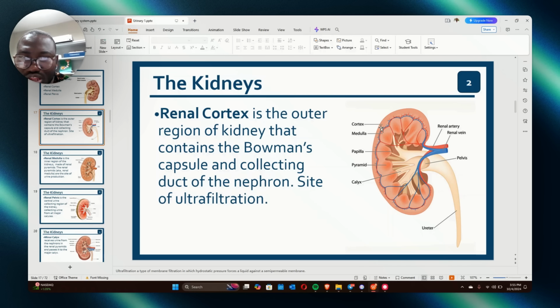So if this is the cortical vein, what will this be? This will be the arcuate vein. See the green one, the blue one. Then the arcuate vein will become what? The interlobar. Look at it here. This is arcuate, this is interlobar. The interlobar join together to form segments. These segments, you understand? Then the renal and then the renal vein. You understand? So just trace it.